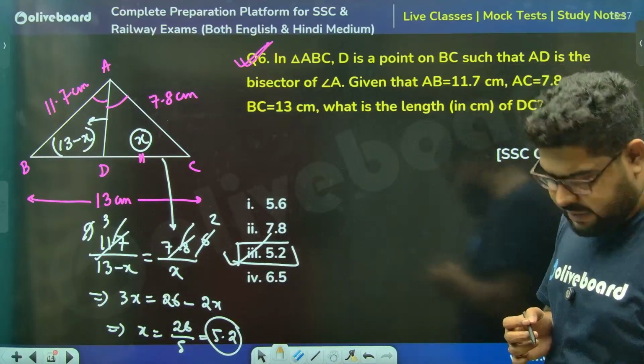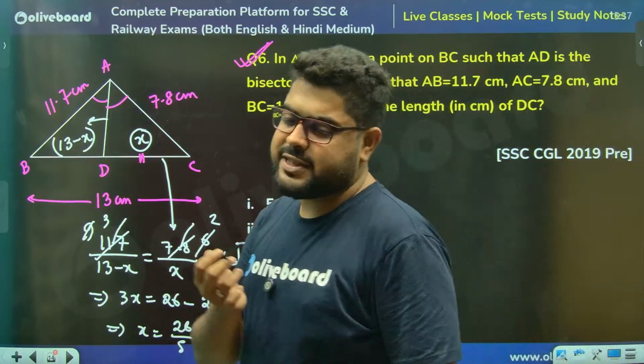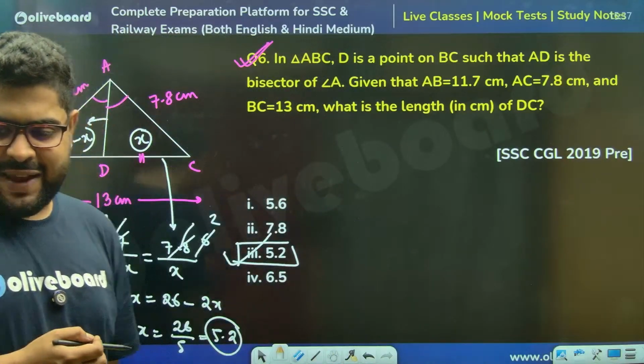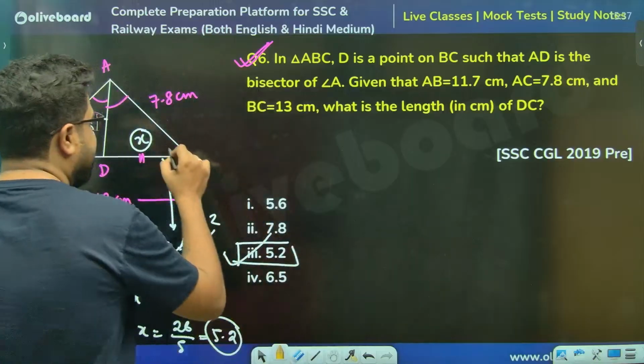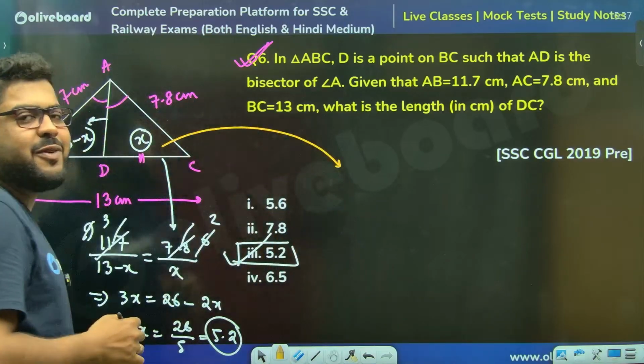Yogesh, your answer is correct, brother. Pavan, you made a little error, I guess. You made a small little error, I guess. Now, somebody who says, no sir, I already have remembered the formula.